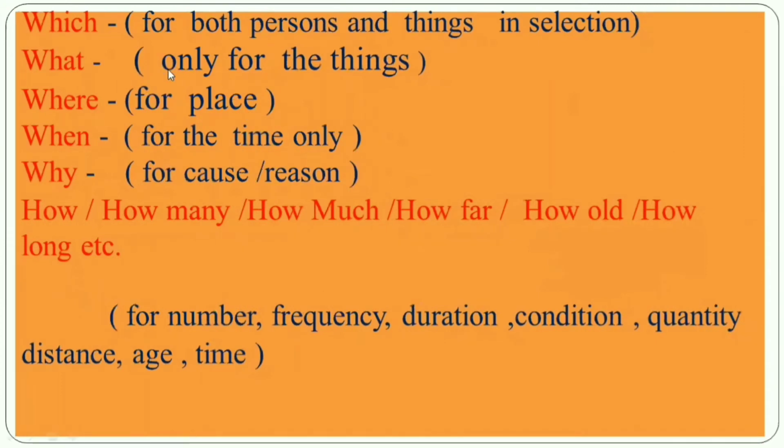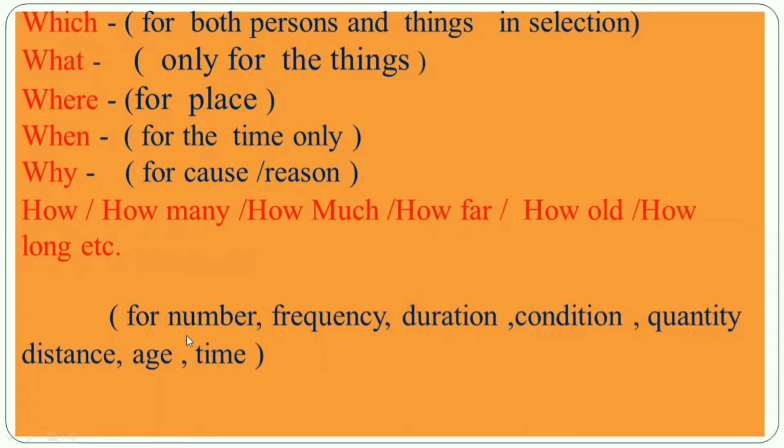If the underlined word indicates person and things in selections, then the double word will be which. If it indicates things, then the double word will be what. If it indicates place, then where. If it indicates time, then when. If it indicates cause or reason, then why.